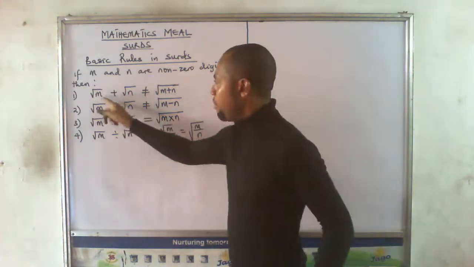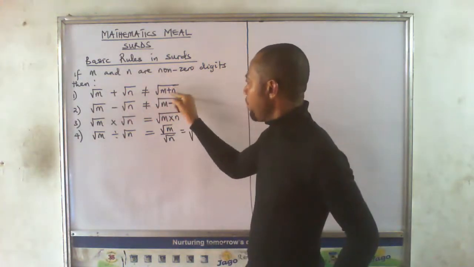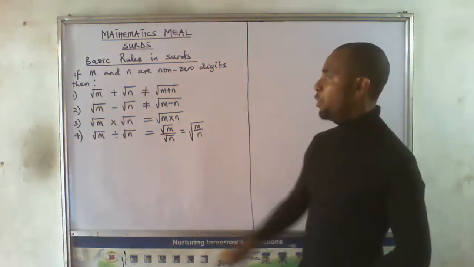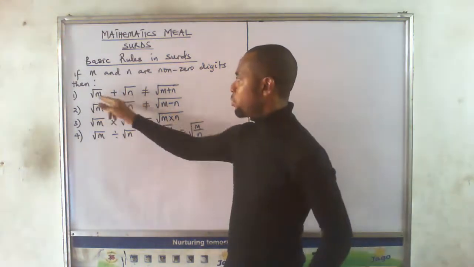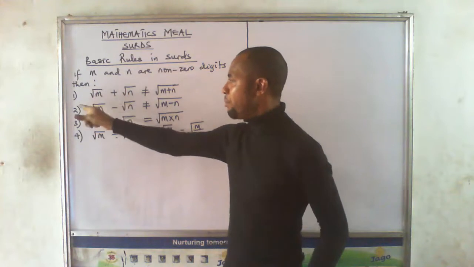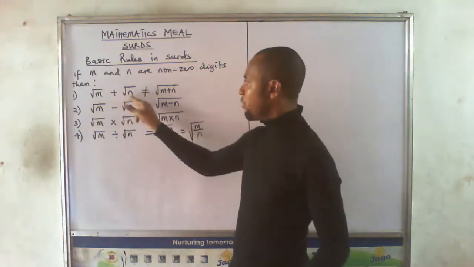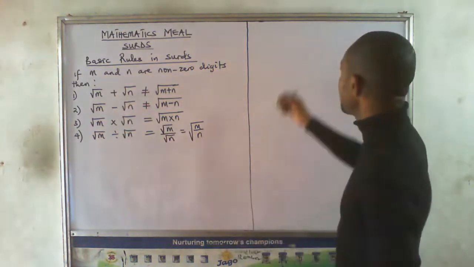Square root of m plus square root of n is not the same thing as square root of m plus n. Let's look at this statement: square root of m plus square root of n. What it means is, find the square root of m, add it to the square root of n. In other words, find the square root of this, find the square root of this, and add. That's what the statement means.